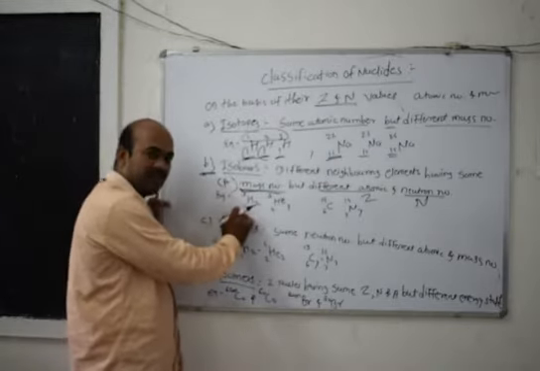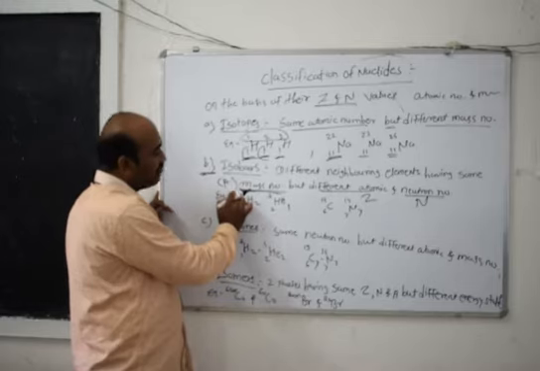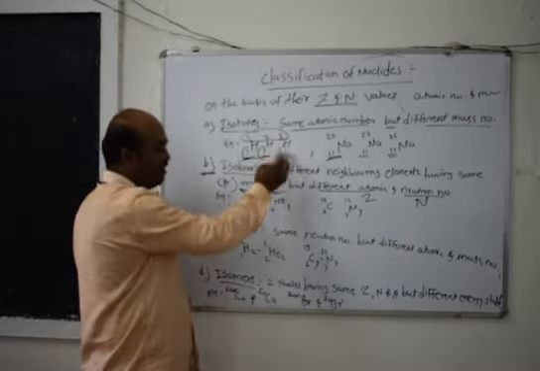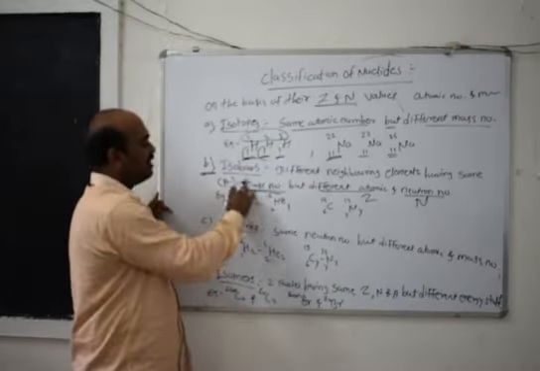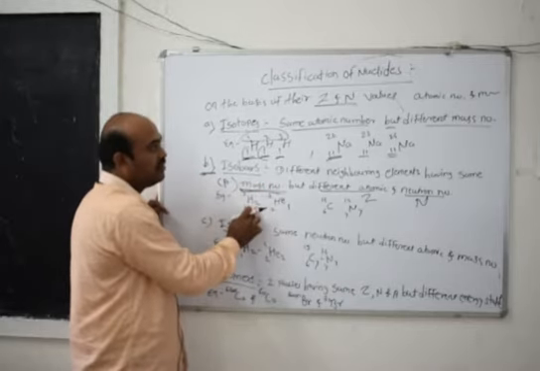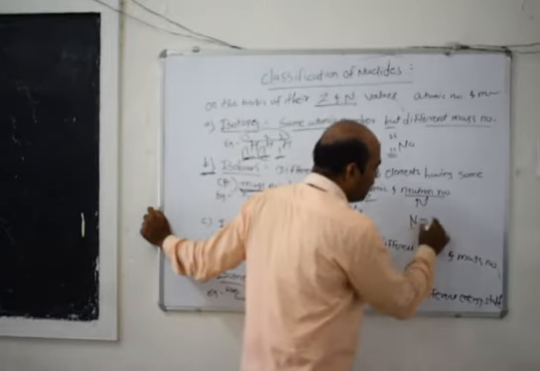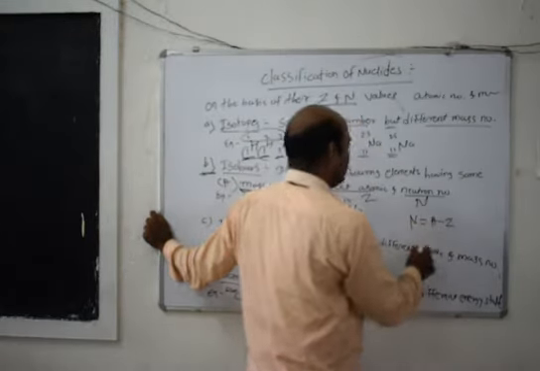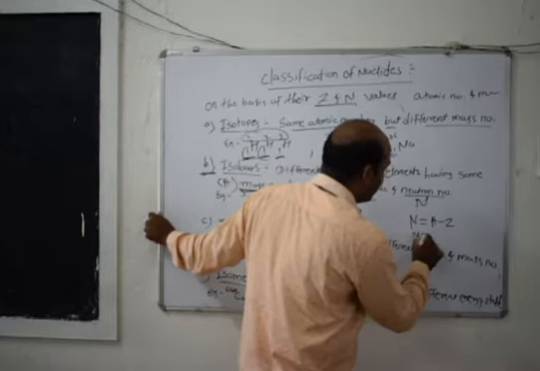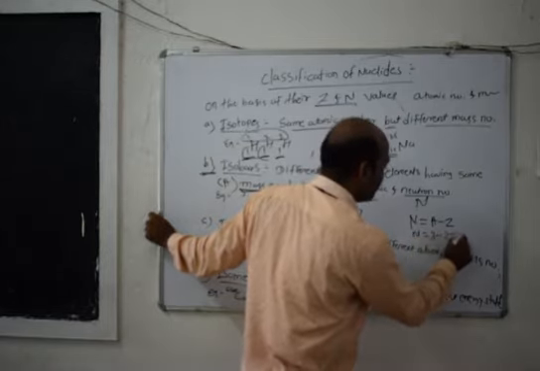For hydrogen, the atomic number is 1 and the mass number is 3, that is tritium, hydrogen 1 3. Then the neutron number is 2. The simple formula to calculate neutron number is N is equal to A minus Z, so N is equal to 3 minus 1 is equal to 2.